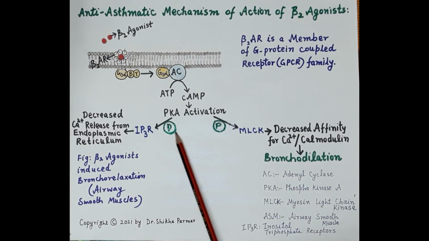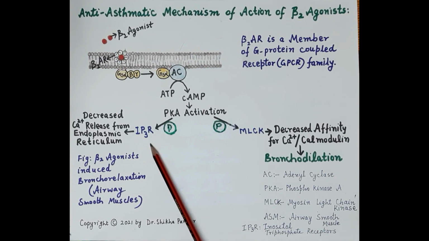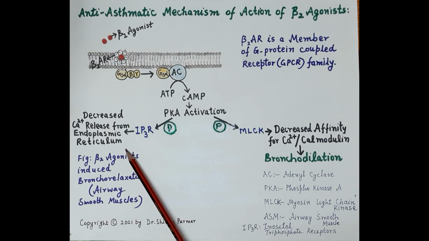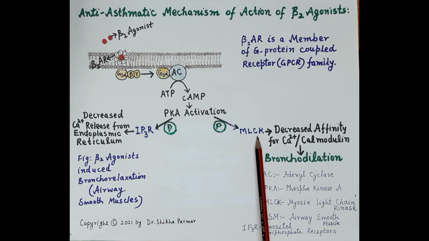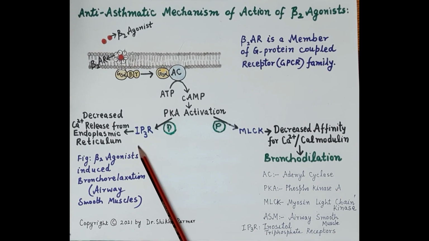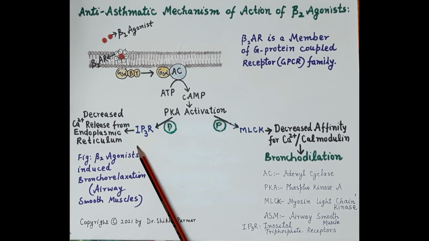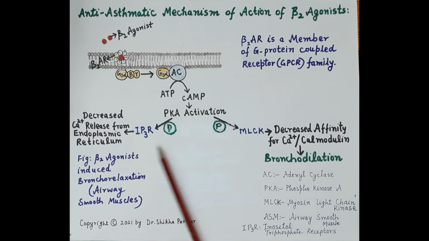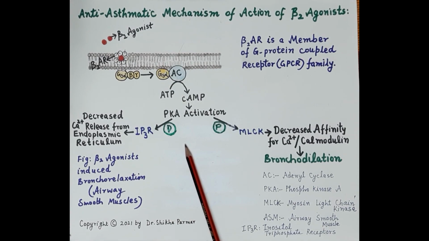On the other hand, protein kinase A phosphorylates inositol triphosphate receptors, which are located on the endoplasmic reticulum, and this decreases the release of calcium from the endoplasmic reticulum into the cytosol. On one hand, there is reduced affinity of myosin light chain kinase for calcium. On the other hand, there is reduced availability of calcium because of the reduced release of calcium from the endoplasmic reticulum into the cytosol. This also results in relaxation of smooth muscles. So this is how beta-2 agonists produce bronchodilation.